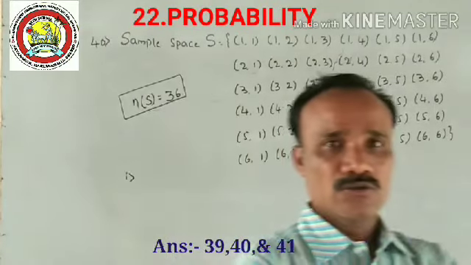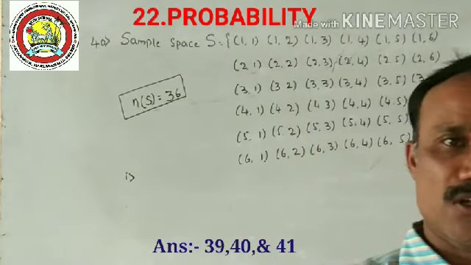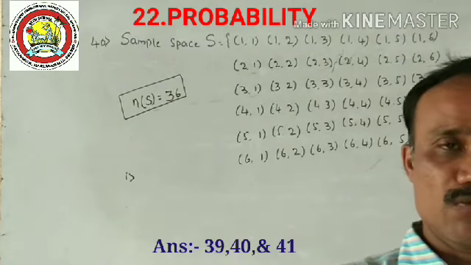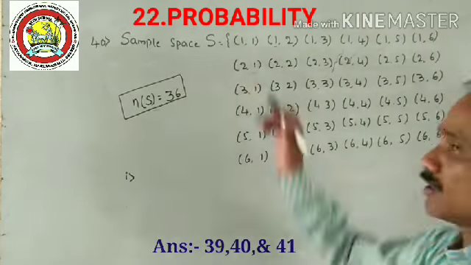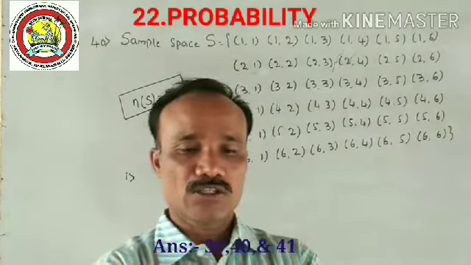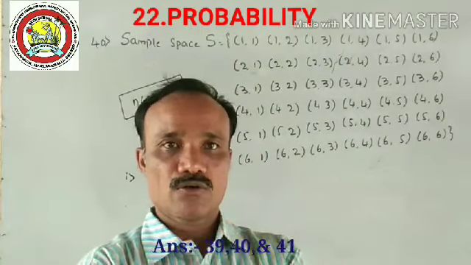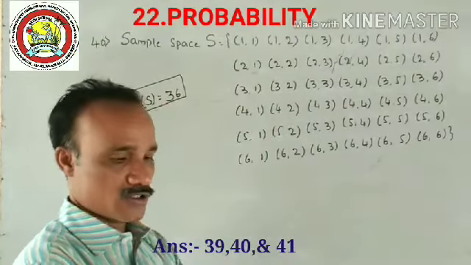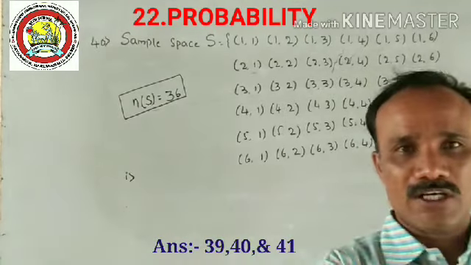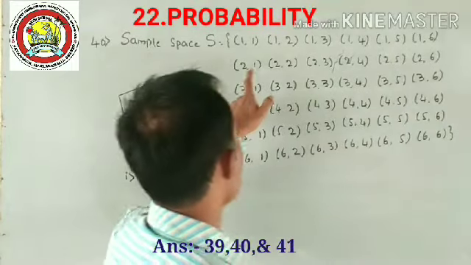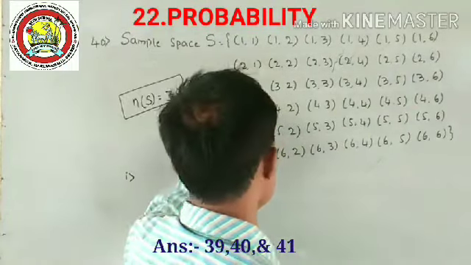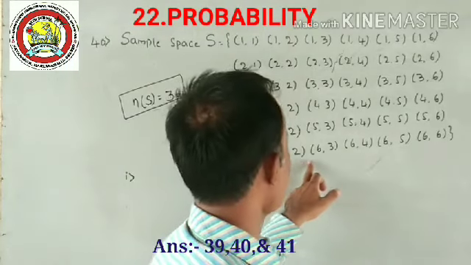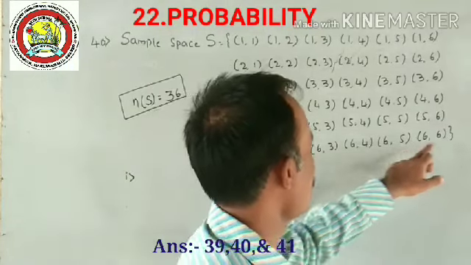Maybe 1 on the uppermost face of the right hand die, and 1 on the left hand die also, so that is 1 1. Similarly 1 2, 1 3, 1 4, 1 5, 1 6. Suppose 2 on the right hand die, that is 2 1, 2 2, similarly up to 2 6. Similarly 6 1, 6 2, 6 3, 6 4, 6 5, 6 6.